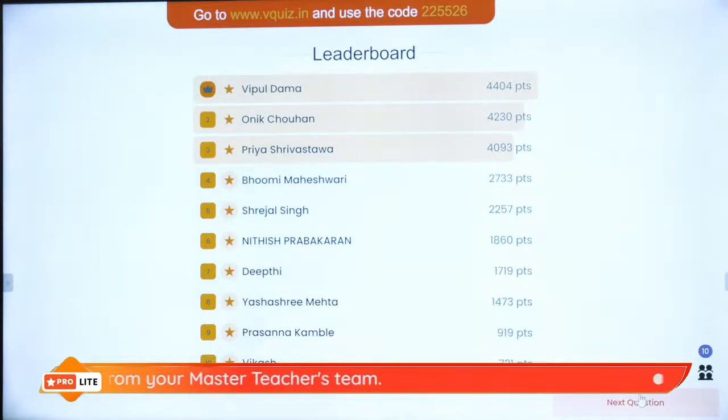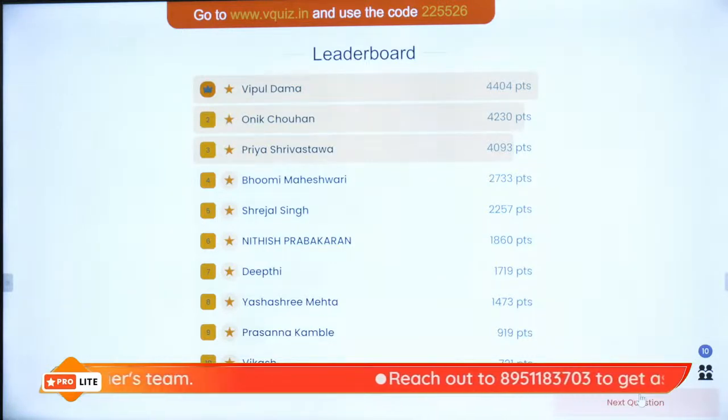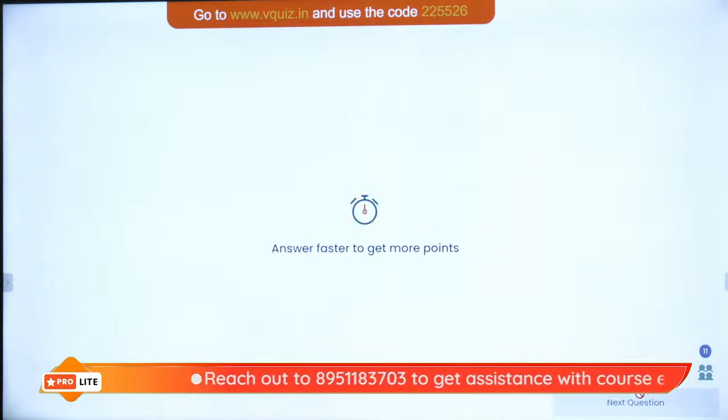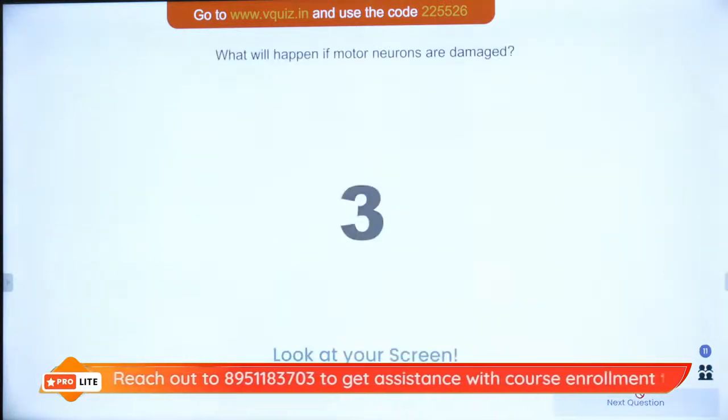So we have got Vipul, Onik, Priya, Bhumi, Shrejal, Nitish, Deepti, Yashashri, Prasanna and Vikash. Let us not get late, question number 8 on your screen.